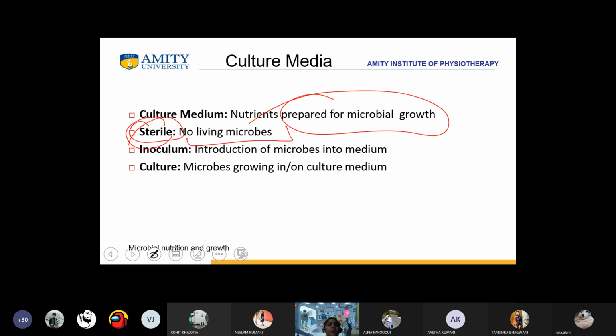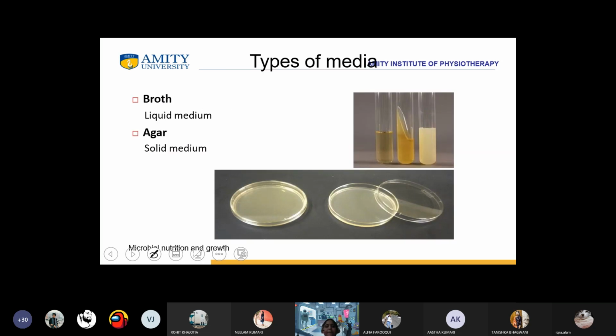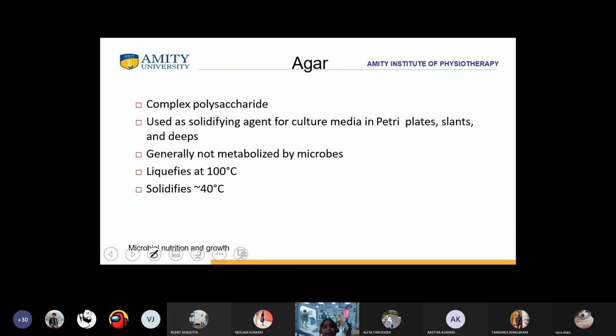Then we have inoculum. What is inoculum? देखो बेटा, कुछ terms हैं जैसे inoculum. Inoculum का मतलब होता है when we introduce a microbe into a medium. And what is culture? When the microbes are growing on culture medium. Okay. Now what are the types of media? एक होता है broth, एक होता है agar. मतलब एक liquid medium होता है, एक solid medium होता है. अब agar में क्या होता है?